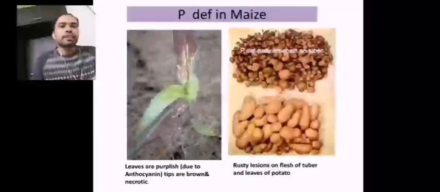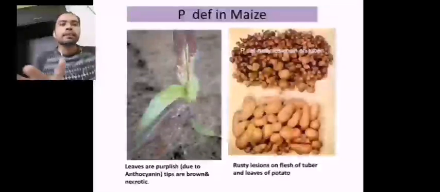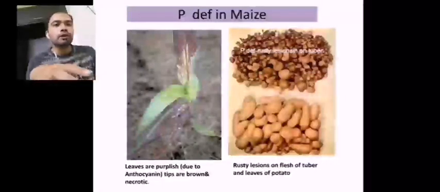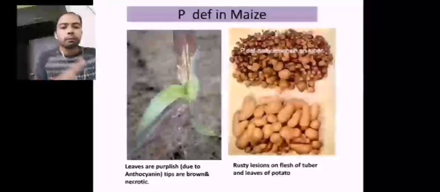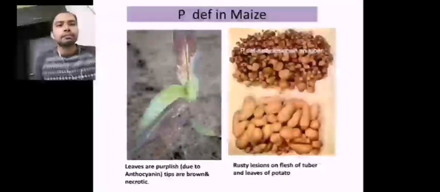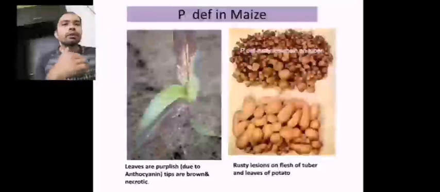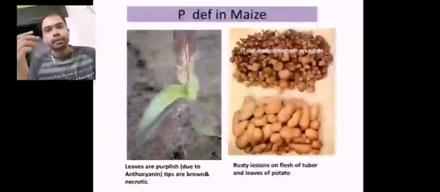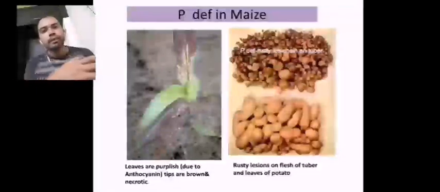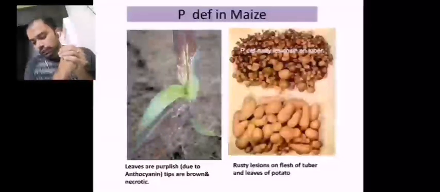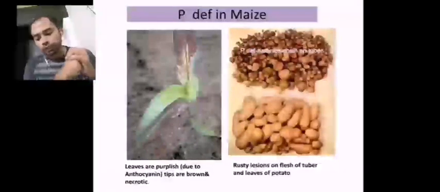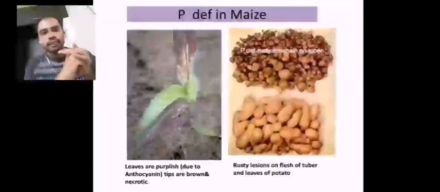Okay, so there is a precise difference between the deficiency of nitrogen and also phosphorus. The deficiency of the nitrogen will lead to the chlorosis. Okay, so there is a point to remember, a point to understand, the deficiency of nitrogen will lead to proper unpatterned chlorosis, but the phosphorus deficiency will lead to the domination of the anthocyanin over the chlorophyll. So the domination of the anthocyanins over the chlorophylls will make the leaves very much purplish, and they will have the appearance of purplish leaves. Okay, so that will lead to the dark green leaves in the initial stages, and then it becomes the purple leaves as it grows serious, and the stems will become slender and non-grown.